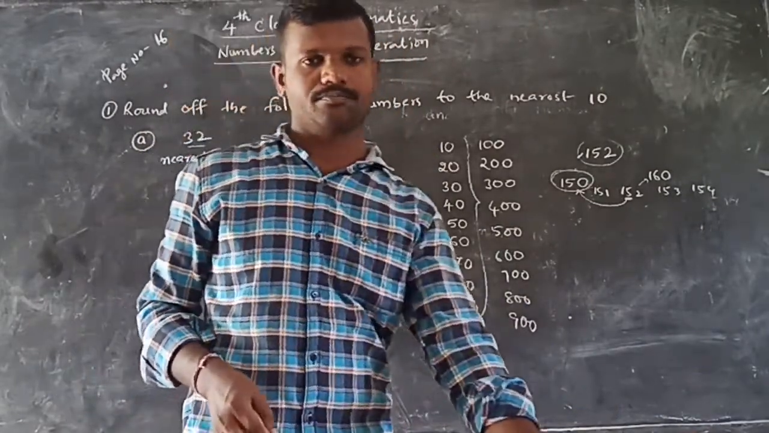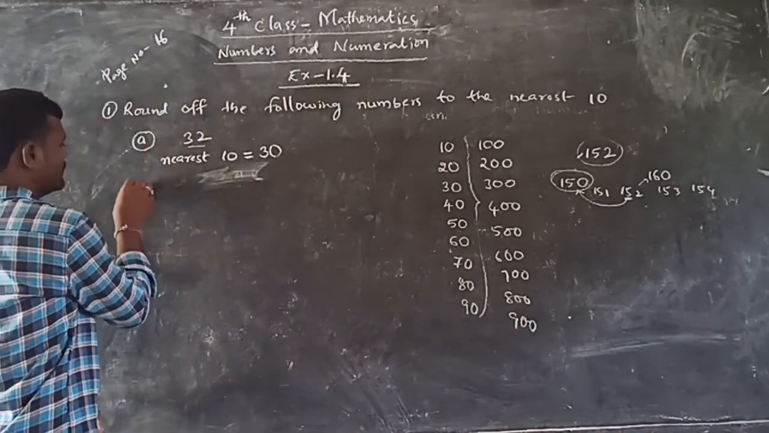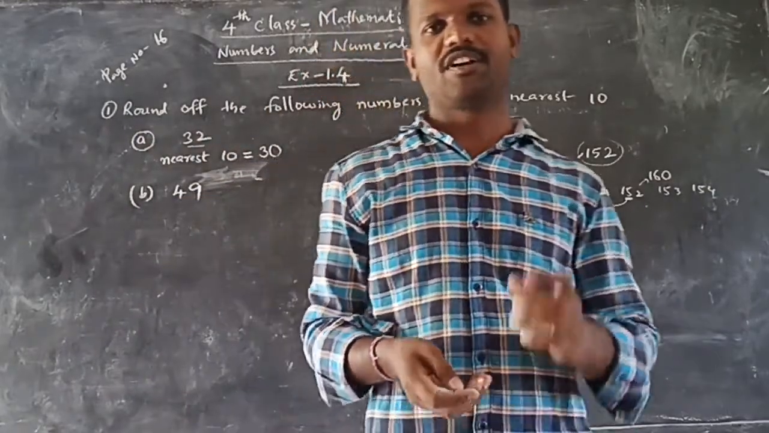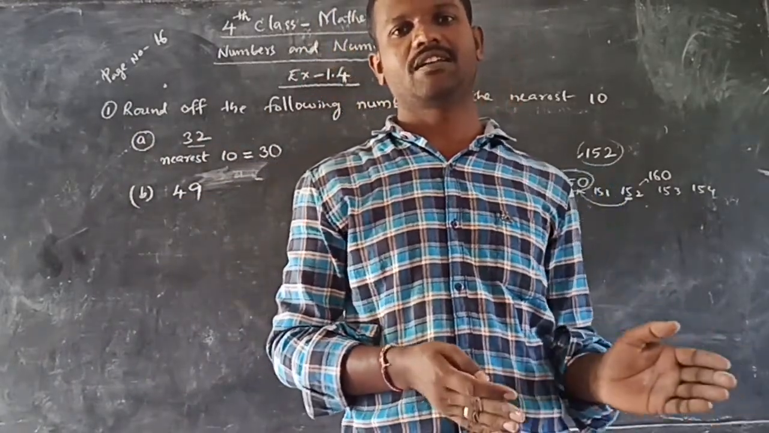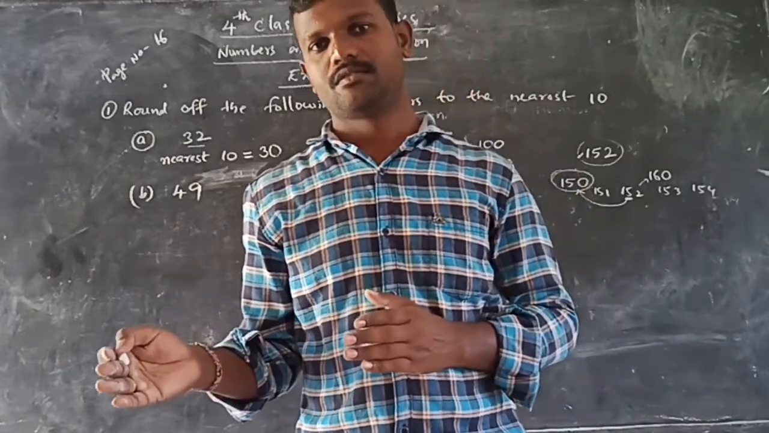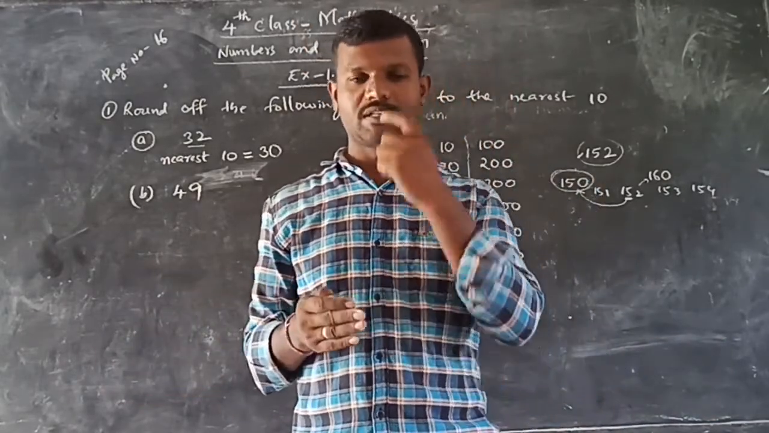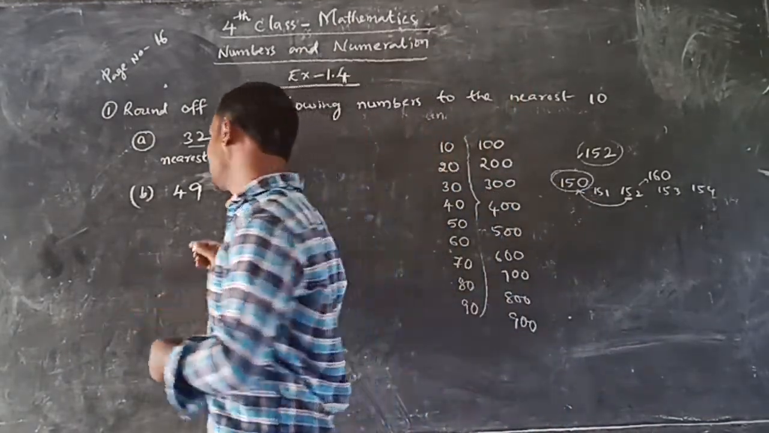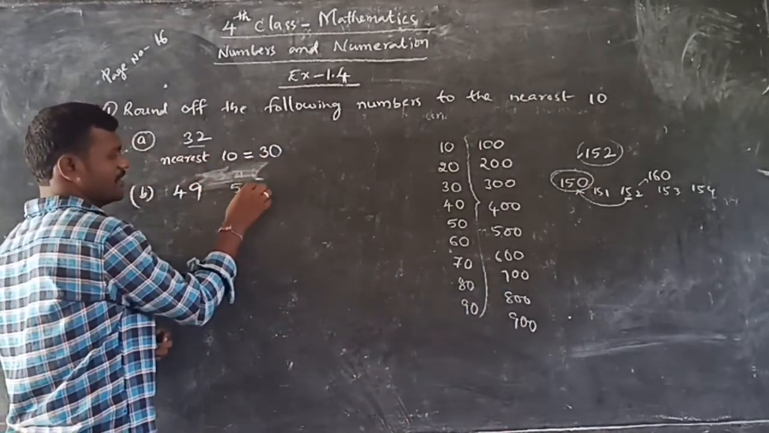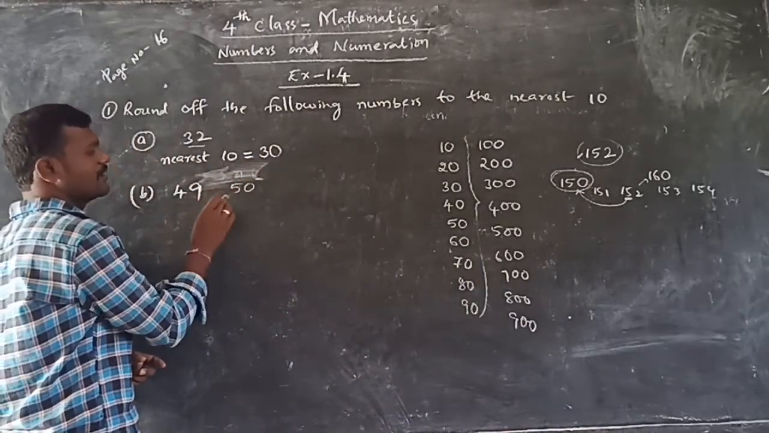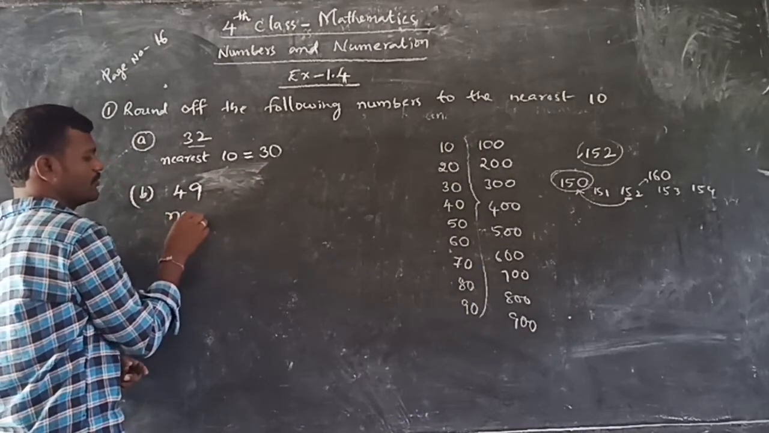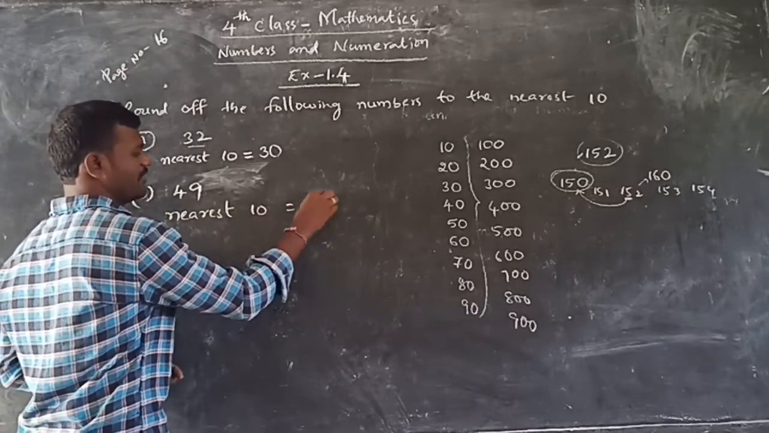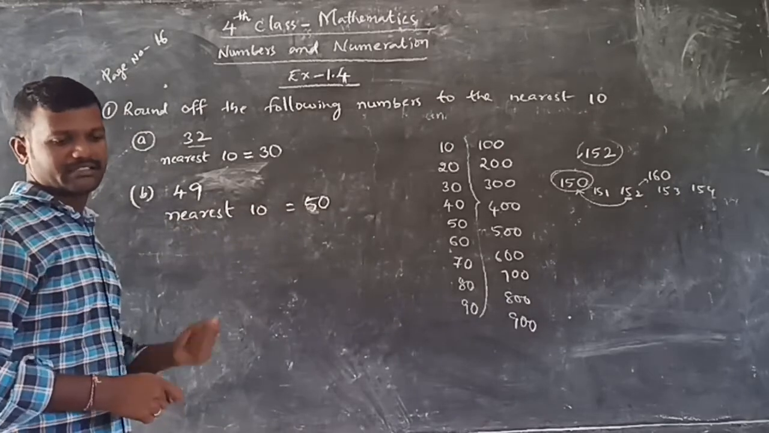Similarly, second problem. What is the second problem in this? 49. What is the nearest 10 to 49? 49 exists between 40 and 50. So 40, 41, 42, 43, 44, 45, 46, 47, 48, 49, 50. Just after 49 what are we getting? 50. So which is the nearest 10? 50 is the nearest 10 to 49. Okay, like this you have to write.